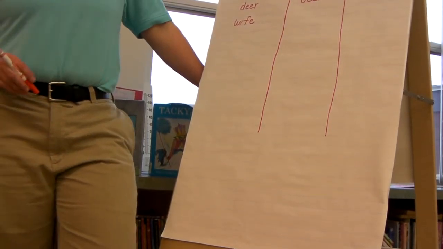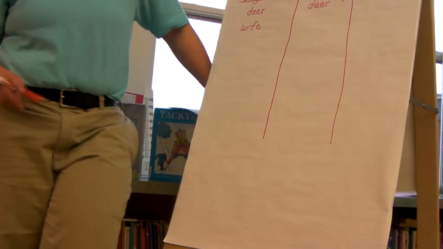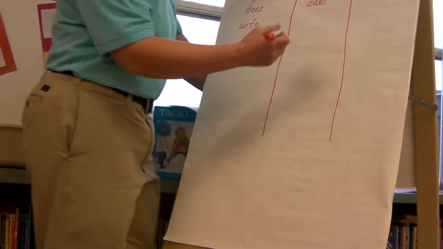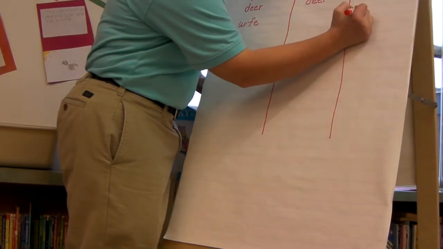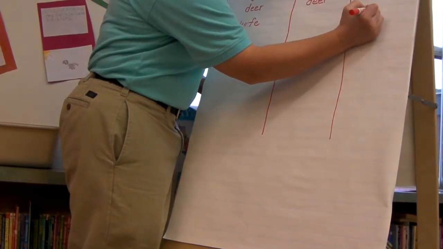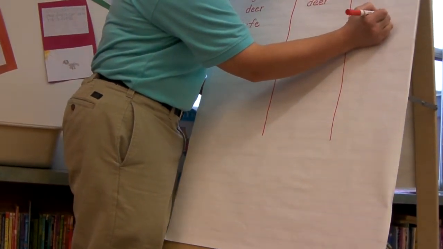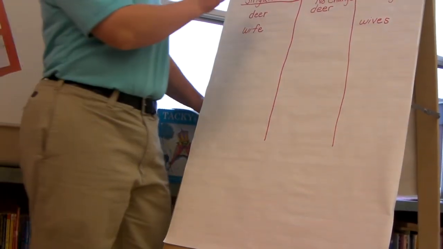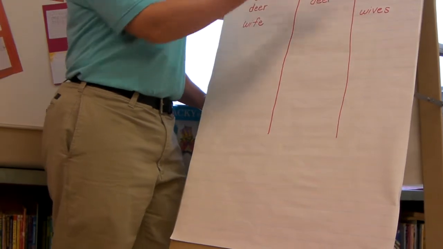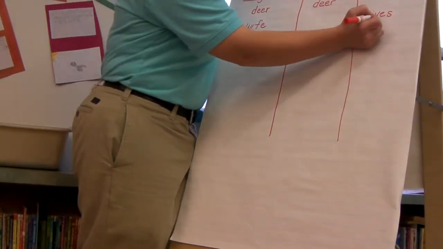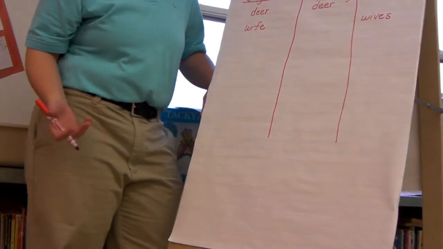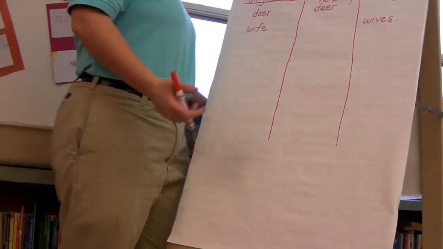Do we say there were many wifes at the ball game, or do you think that will change a little bit? It's going to change, and it's going to be wives. There were many wives at the ball game. So you can see deer doesn't change, wife does change, and that F goes to a V. So you don't want to write wifes, because that's not a word.